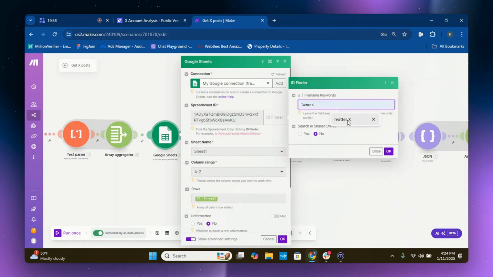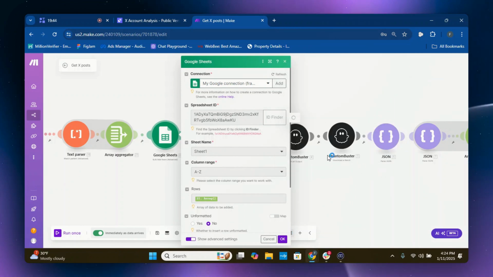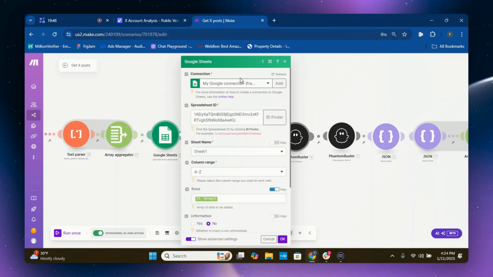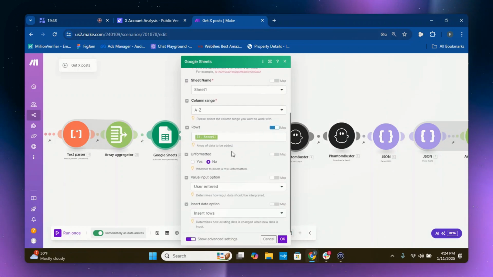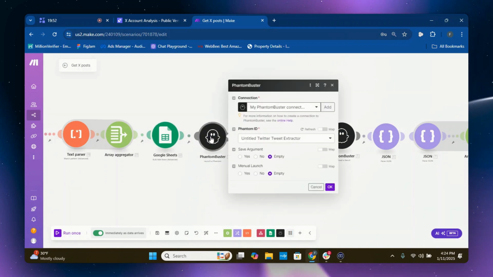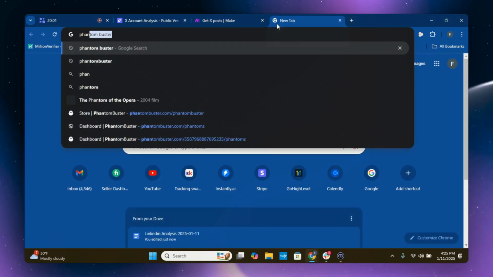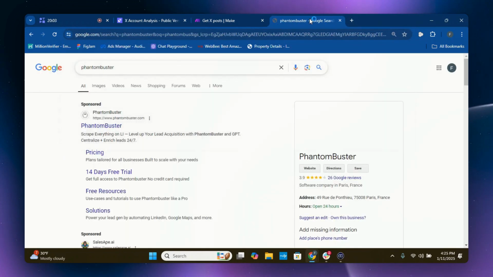And then Twitter X, that's the file name. So I created a Google Sheet and I named it Twitter X, and it should pop up here. And you do this, and then it literally finds it for you once it's connected. And then you should be good to go. And here's the array, and you press OK. And then once that's done, we pass this on to Phantom Buster. Once it's passed on to Phantom Buster, you want to add your connection to Phantom Buster and then add your API key.